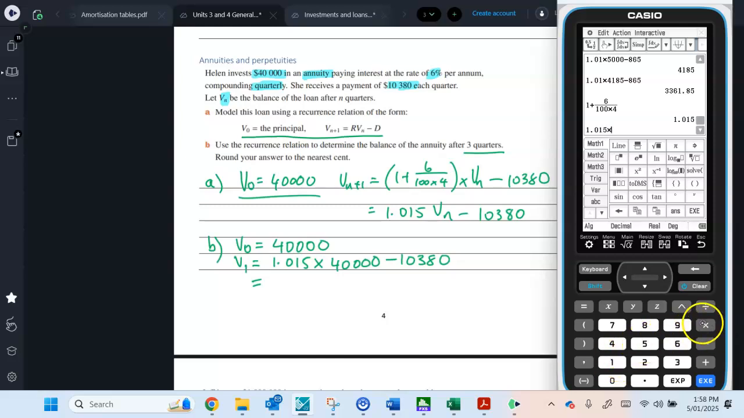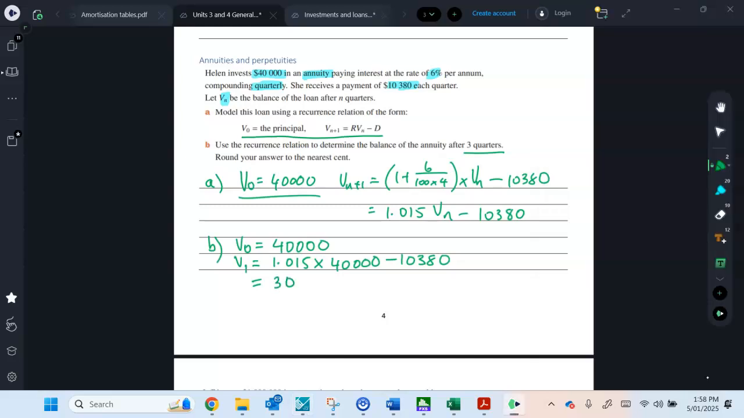So 1.015 times 40,000 minus 10,380. All right, so there's the first one. And then we do the same thing for V2. So 1.015 times 30,220 minus 10,380. So, and I'm going to put the answer there just because I'm running out of room.